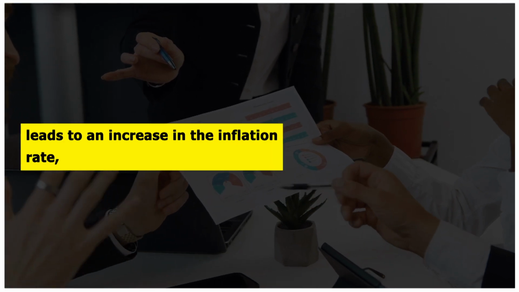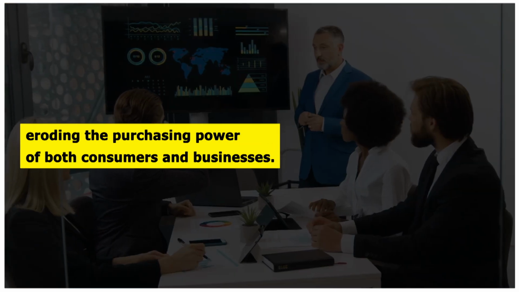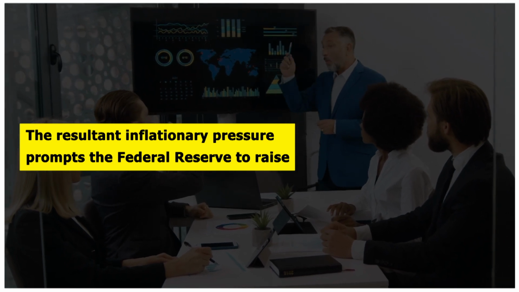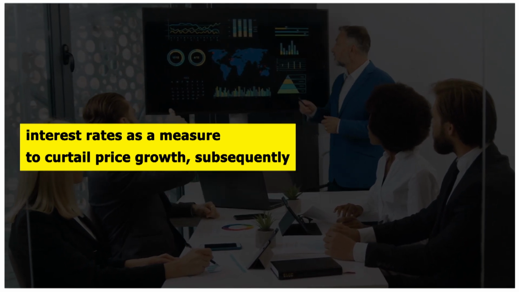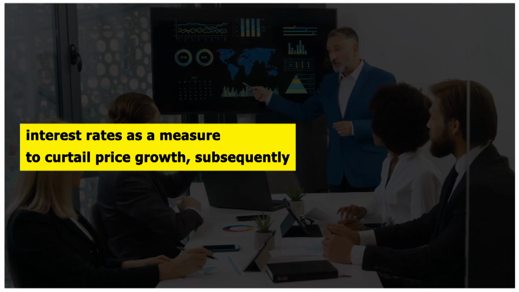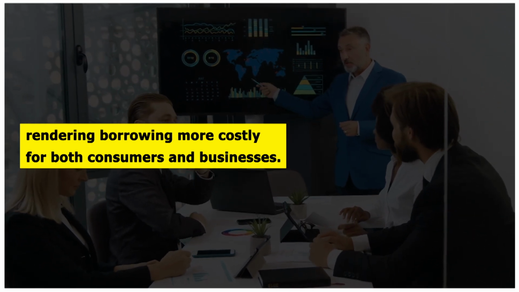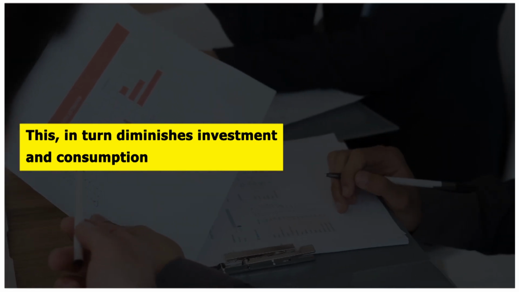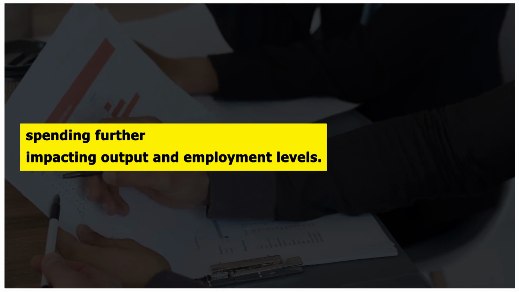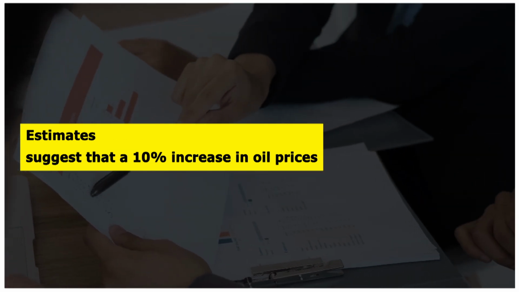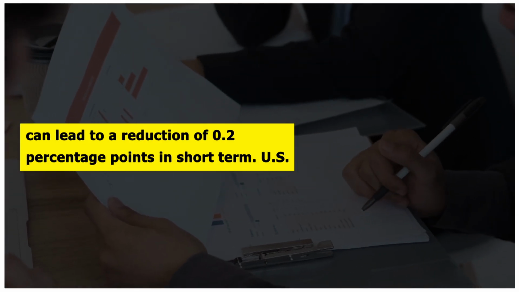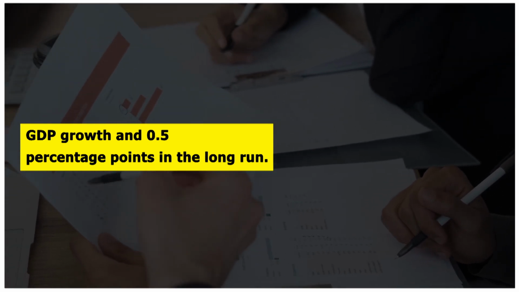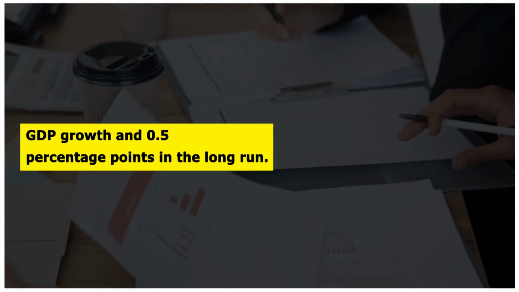This, in turn, leads to an increase in the inflation rate, eroding the purchasing power of both consumers and businesses. The resultant inflationary pressure prompts the Federal Reserve to raise interest rates as a measure to curtail price growth, subsequently rendering borrowing more costly for both consumers and businesses. This, in turn, diminishes investment and consumption spending, further impacting output and employment levels. Estimates suggest that a 10% increase in oil prices can lead to a reduction of 0.2 percentage points in short-term U.S. GDP growth and 0.5 percentage points in the long run.